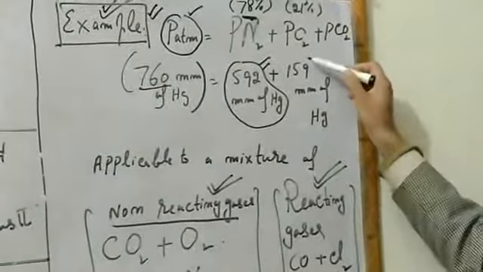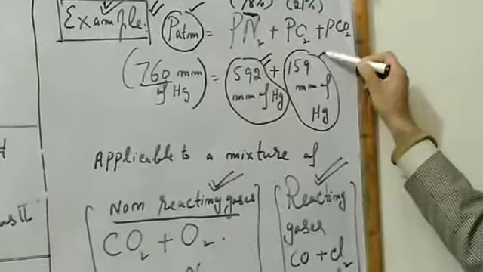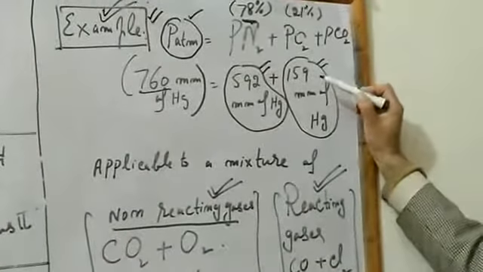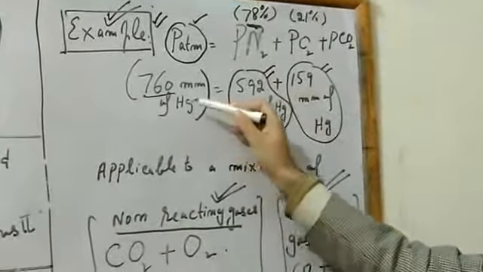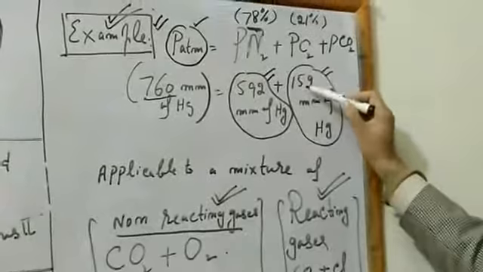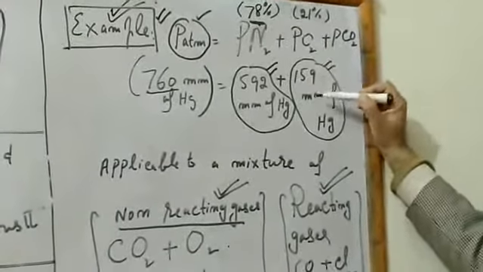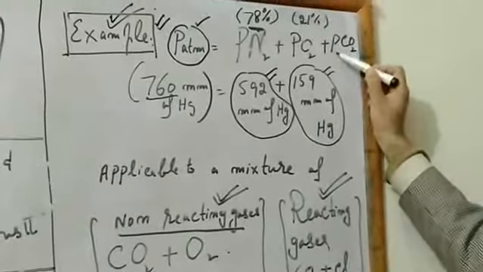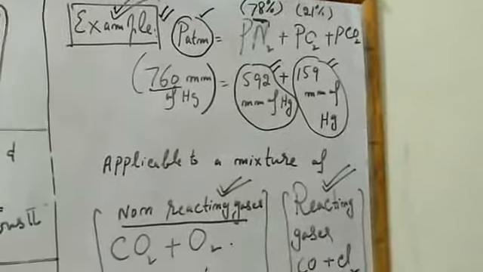It is followed by another major gas, oxygen, which is 159. So out of the total 760 mmHg, 592 is contributed by nitrogen and 159 mmHg by oxygen, and the rest is very small, exerted by carbon dioxide and other trace gases.